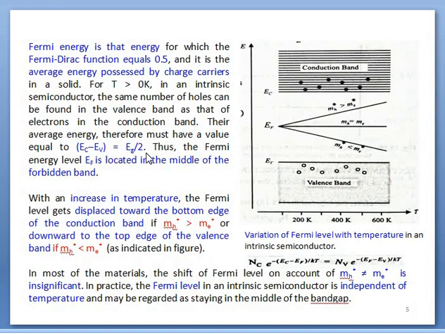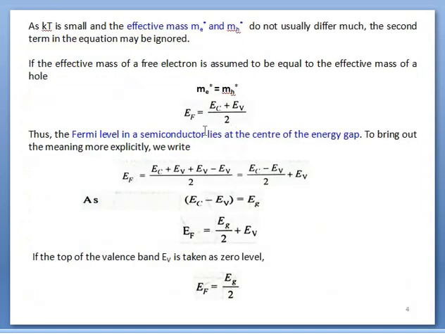So moving to next, we considered that mh star is approximately equal to me star in almost all equations. If these two terms are not equal, then what will happen?